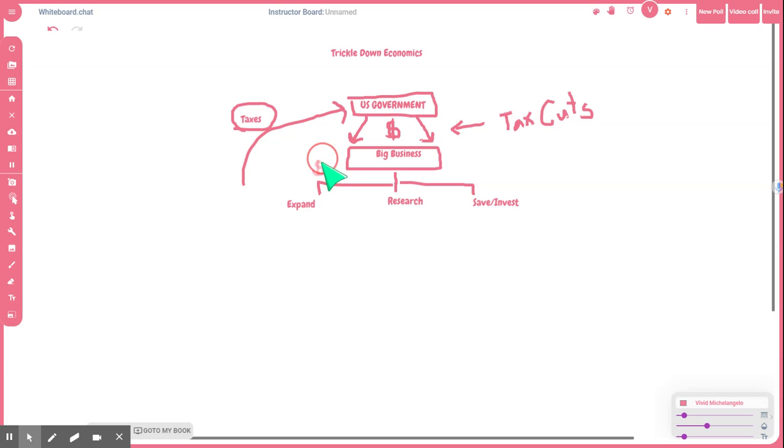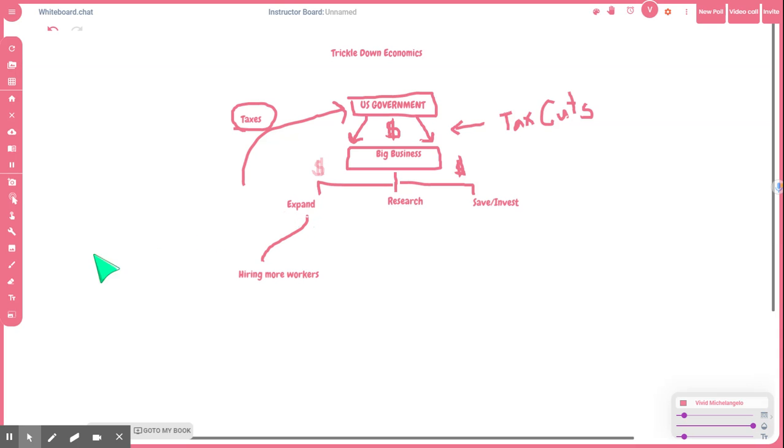The money is going to continue to trickle down to the next level. It's gone from the government to big businesses, and from big businesses, they're going to pass that money on to someone else. If the company expands, what this might look like is hiring more workers.